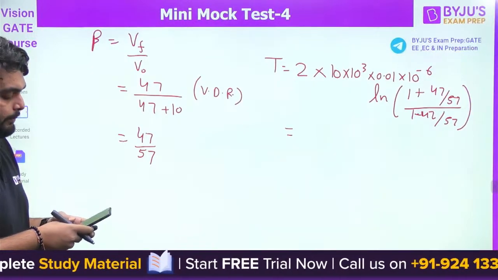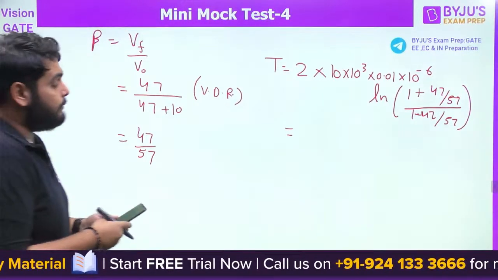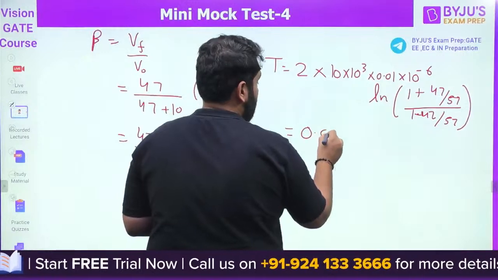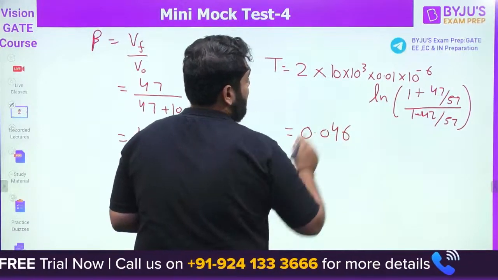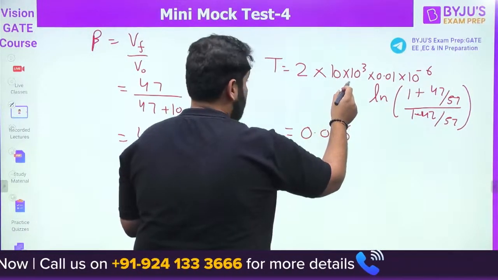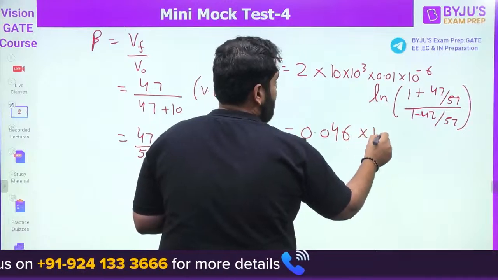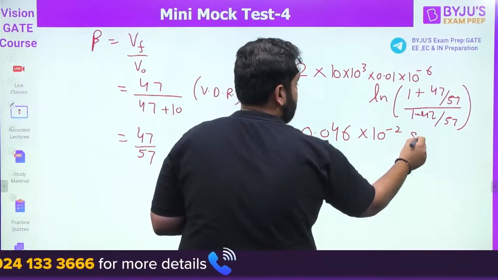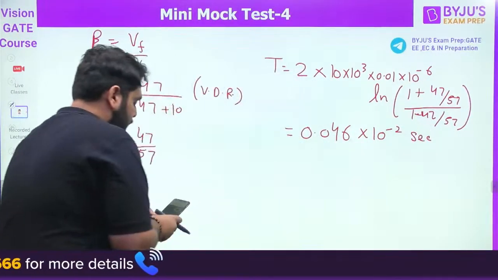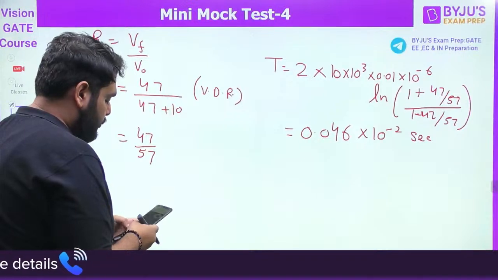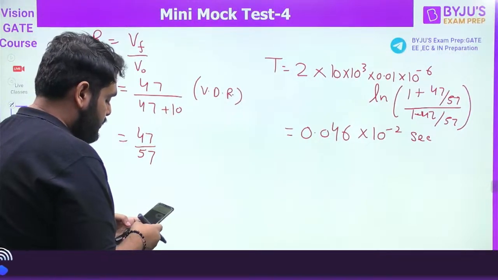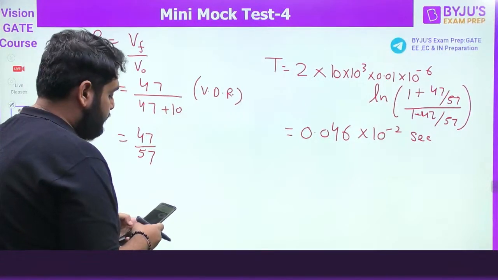Multiply by 2, multiply by 0.01. So it comes out to be 0.0464 into 10 raised to power minus 2 seconds. If I am not wrong, it comes out to be this way. Yes or no? Into 2 into 0.01. Yes, correct.